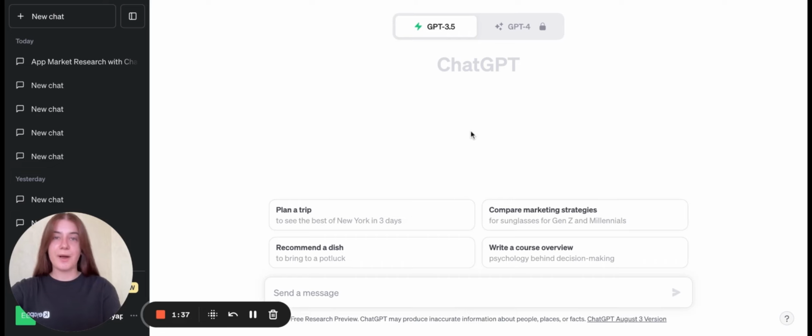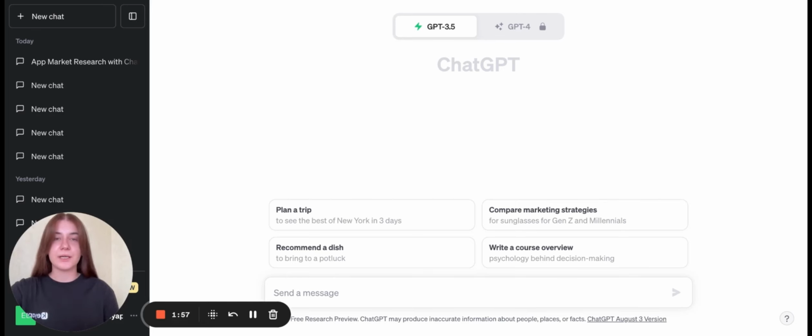We need to remember that ChatGPT has access to information up to the year of 2021, and actually it doesn't have any information about the next periods of time, as well as it cannot go to Google Play or App Store or follow some links just to get the information.